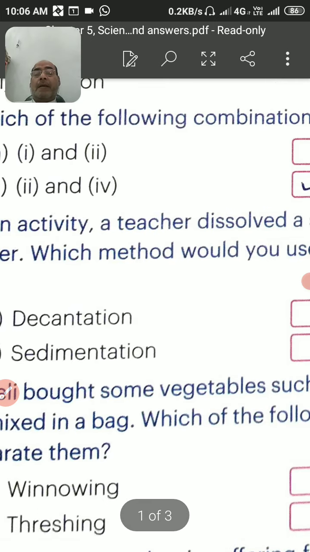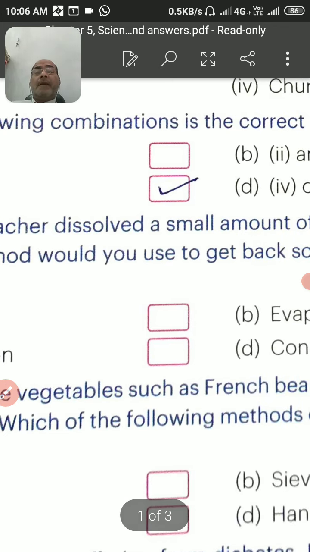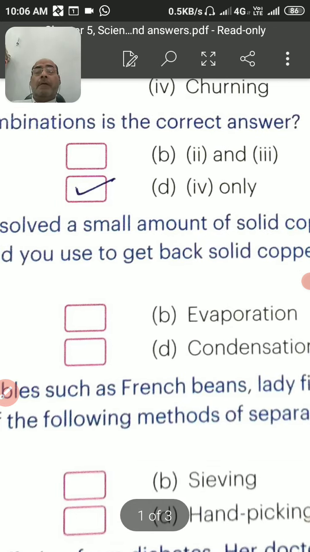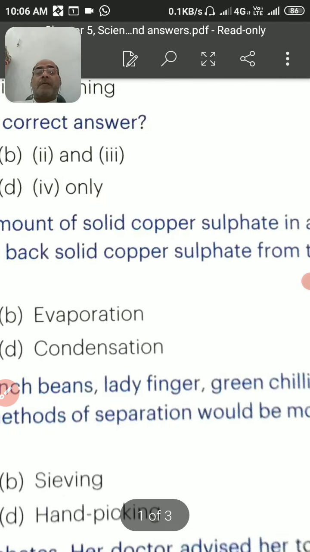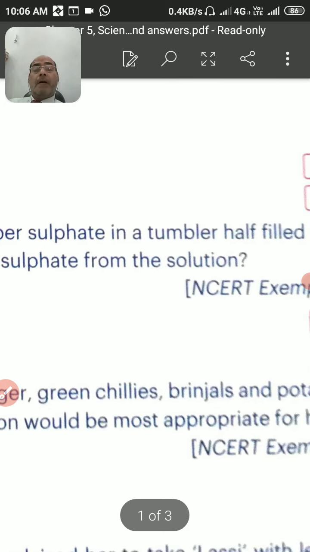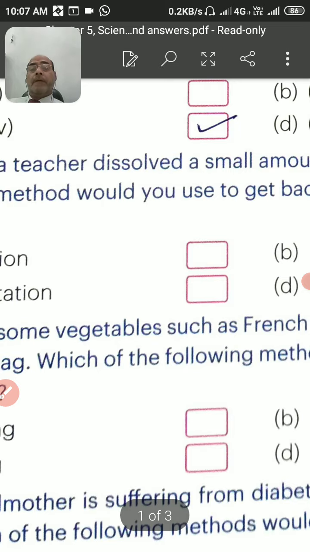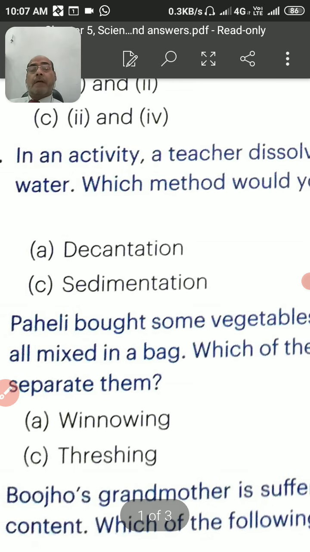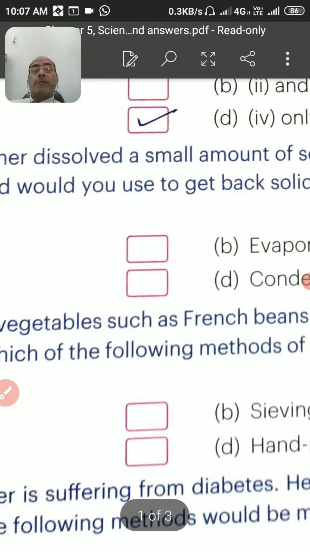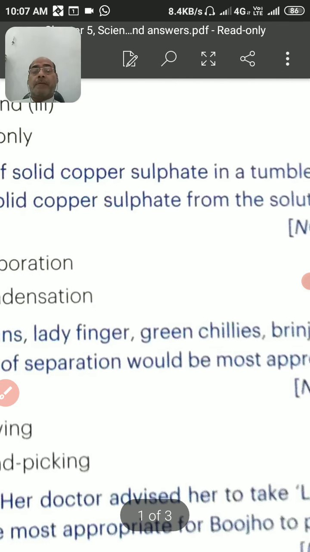In an activity, a teacher dissolved a small amount of solid copper sulfate in a tumbler half filled with water. Which method would you use to get back solid copper sulfate from the solution?